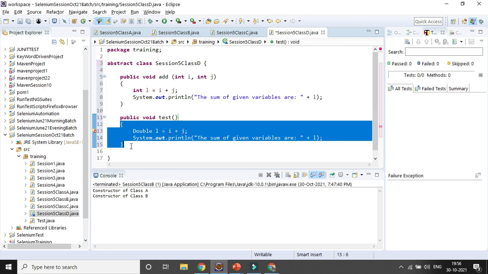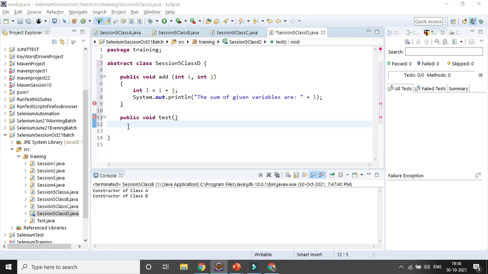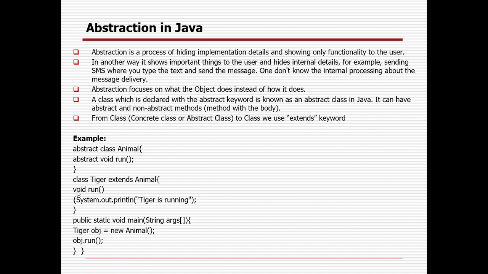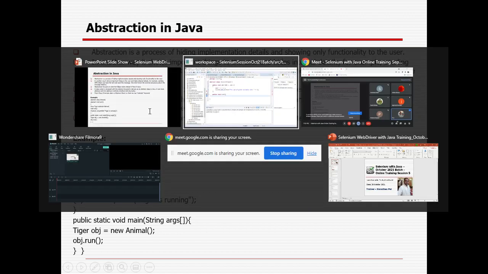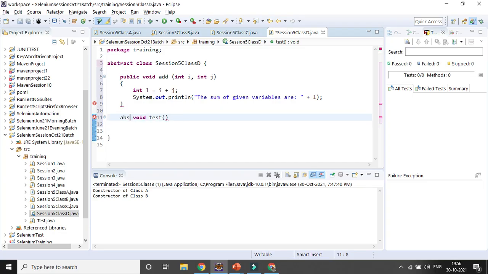Here I will define it as an abstract method. An abstract method cannot have any body, right?